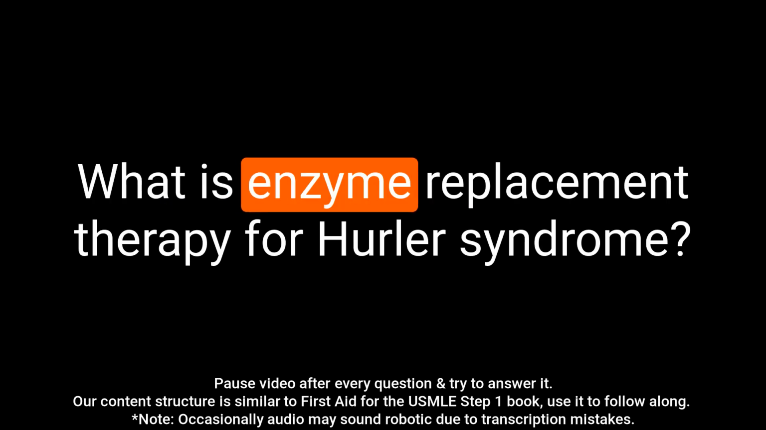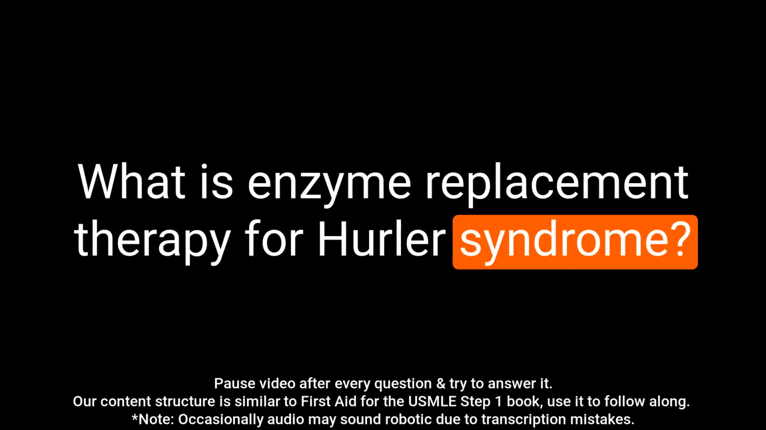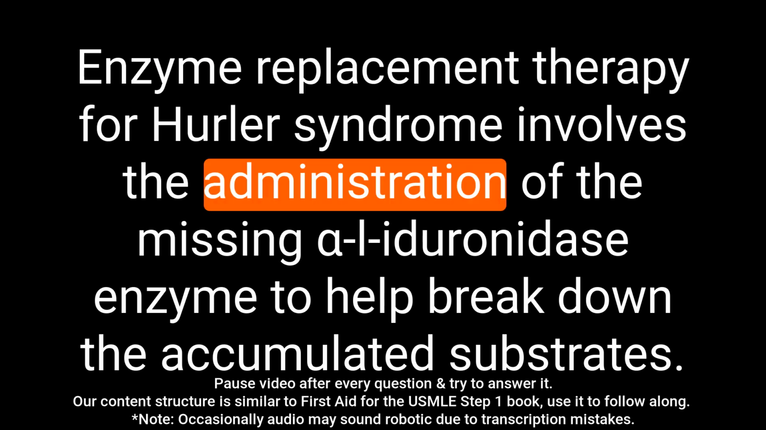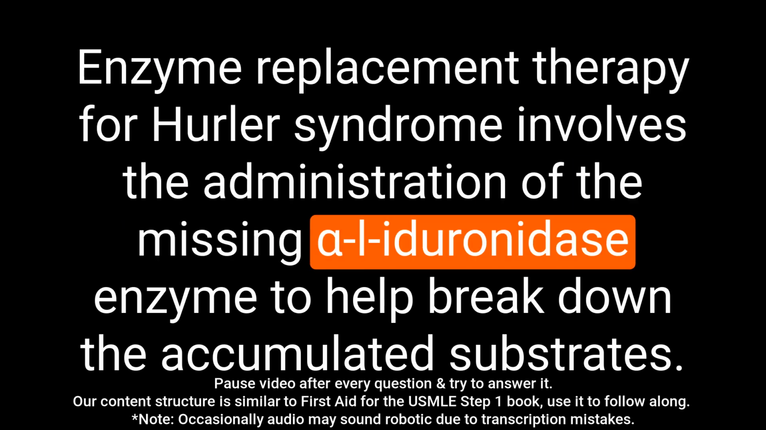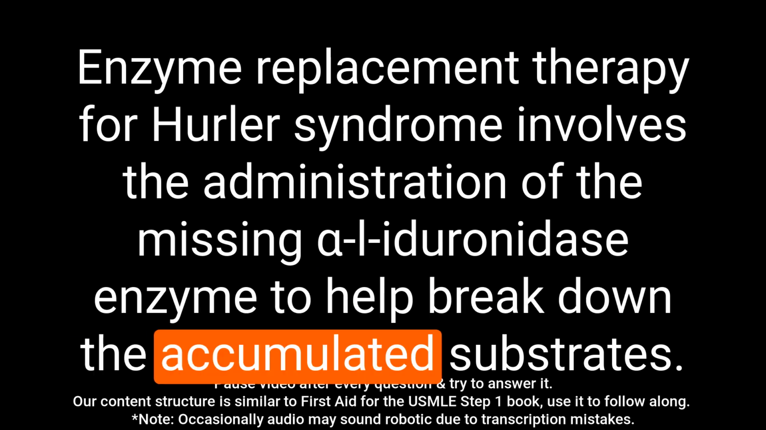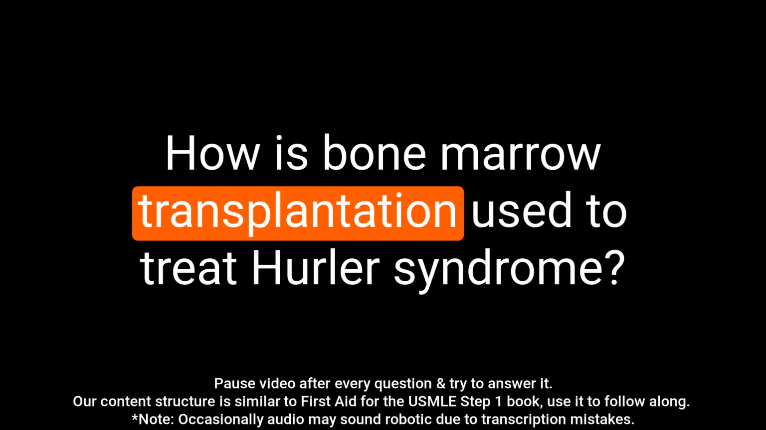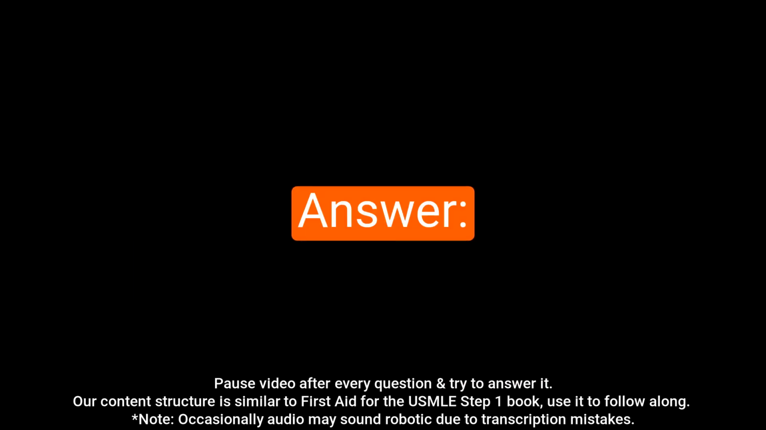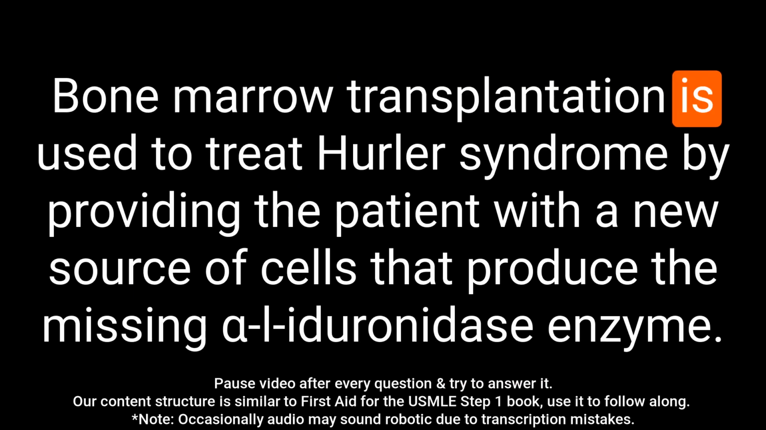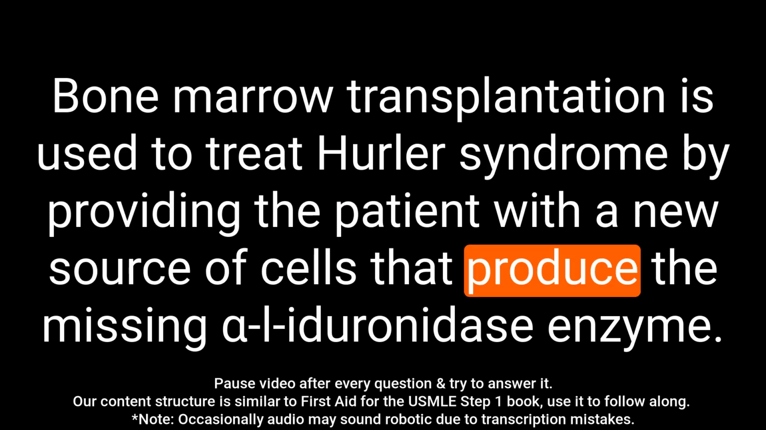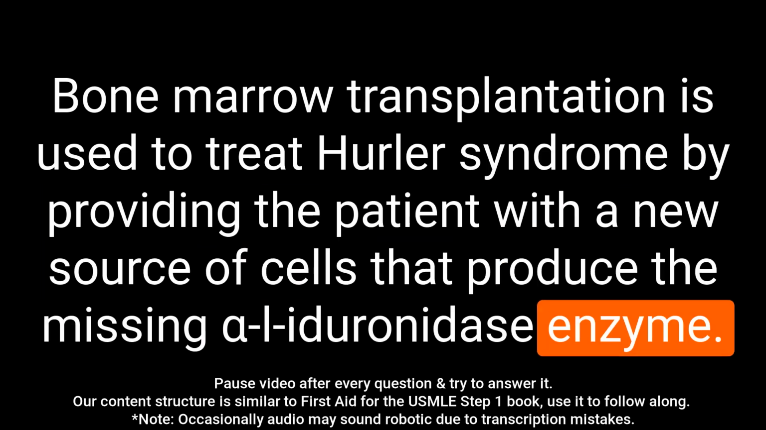Question: what is enzyme replacement therapy for Hurler syndrome? Answer: enzyme replacement therapy for Hurler syndrome involves the administration of the missing α-l-iduronidase enzyme to help break down the accumulated substrates. Question: how is bone marrow transplantation used to treat Hurler syndrome? Answer: bone marrow transplantation is used to treat Hurler syndrome by providing the patient with a new source of cells that produce the missing α-l-iduronidase enzyme.